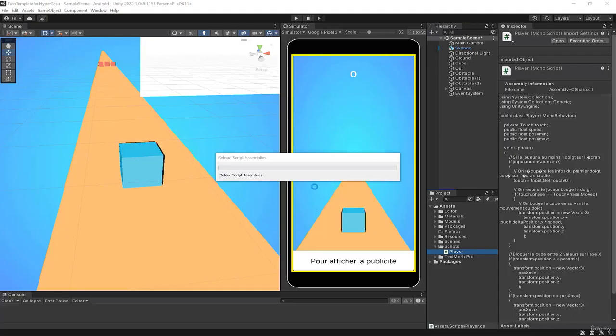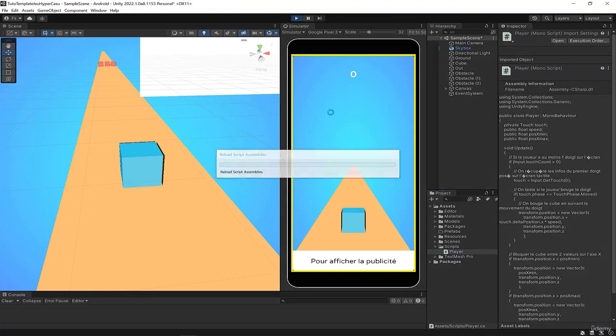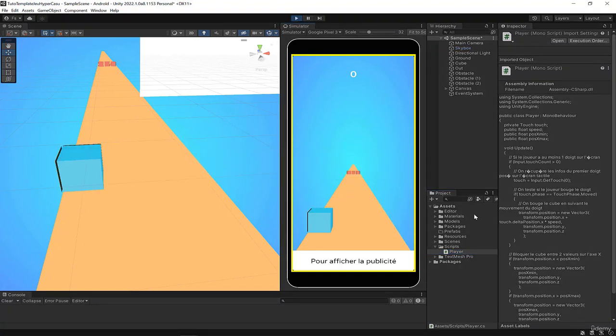We save. Go back to Unity, we wait for it to compile, always takes a little while. We launch the game, and now our cube should not be able to leave the zone that has been authorized, as you can see. Now the cube stays on the road. Here we are. We have created our first piece of code that allows us to interact with the game and to modify the position of the player on the screen.